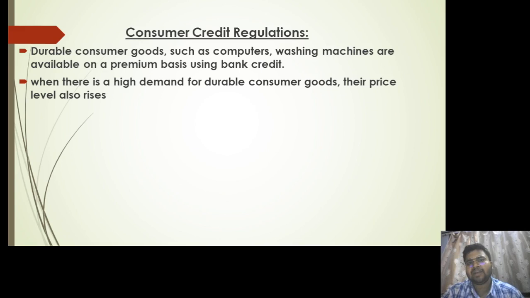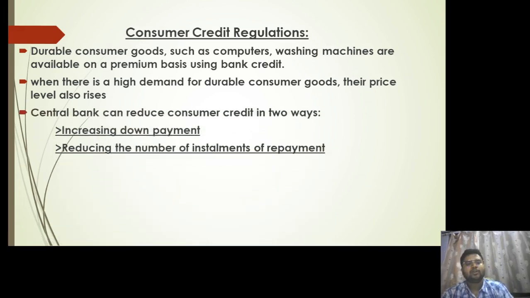So ultimately the demand will increase, and if the demand increases, prices will start rising. So what RBI does is, when there is a high demand for durable consumer goods, RBI may direct the banks, or take its own measures, to control the inflation.